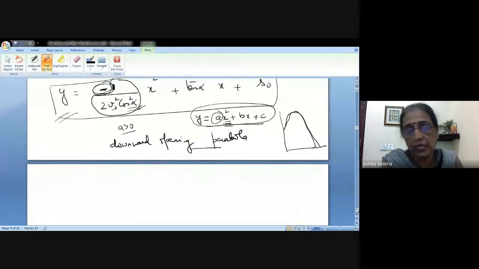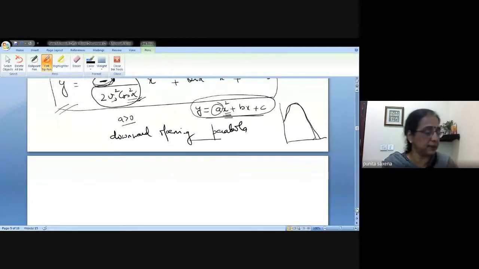Physics में ऐसे prove नहीं किया था. Physics में कैसे किया था? Okay. Now the thing is that now we have equations, and most of the times we'll be using the parametric equation.